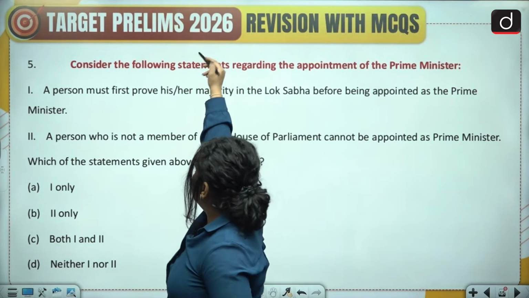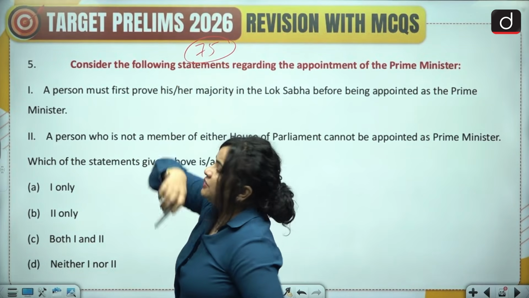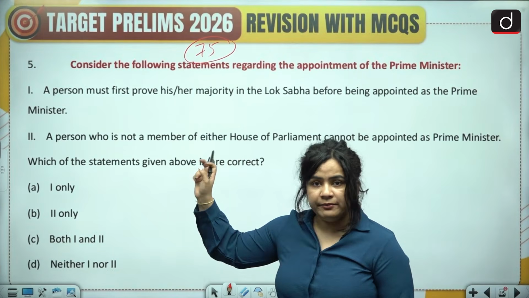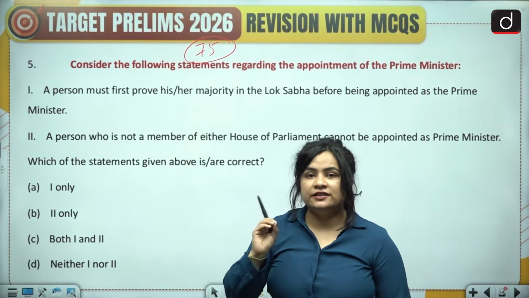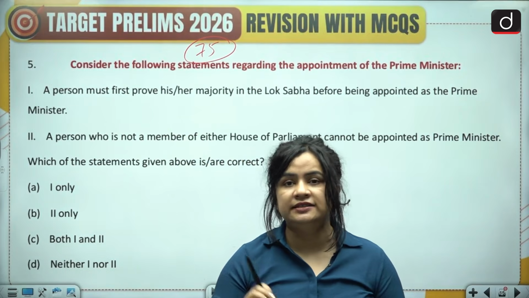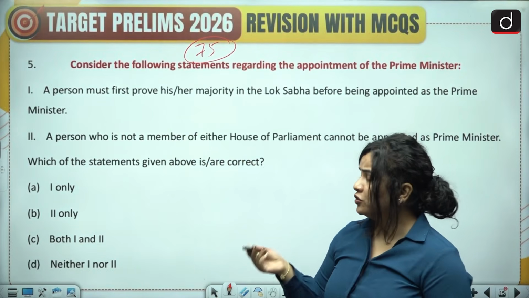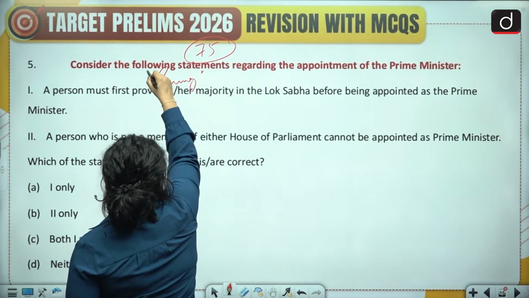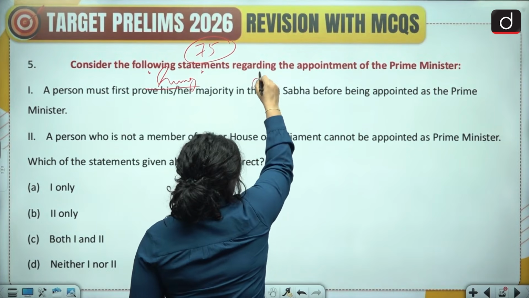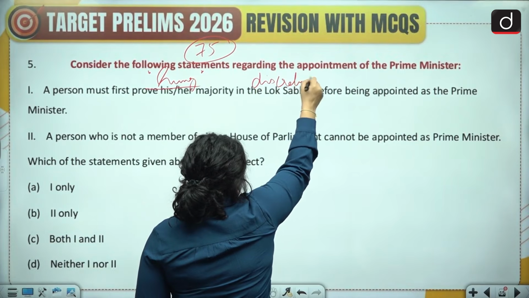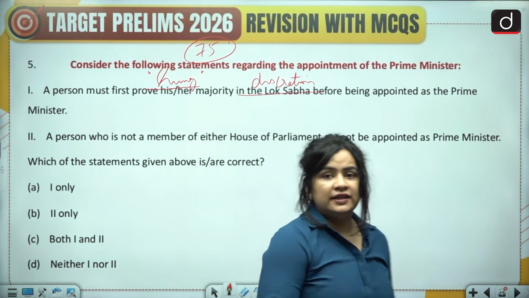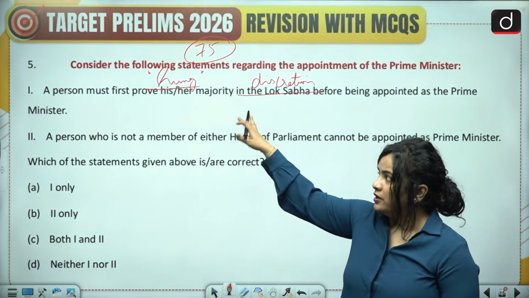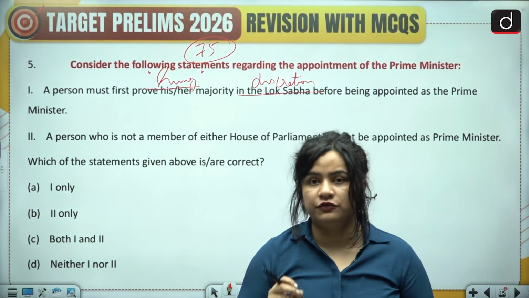Now here, when we talk about the appointment of the Prime Minister, we are referring to Article 75, which says that the President must appoint a Prime Minister. In case of a clear choice, the Prime Minister is usually the leader of the majority party. However, in cases of a hung assembly, a hung parliament, the President uses his or her discretion and invites the leader of the single largest party, or some such coalition, to prove their majority on the floor.